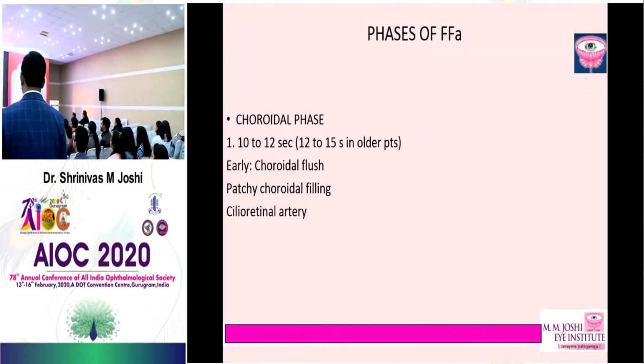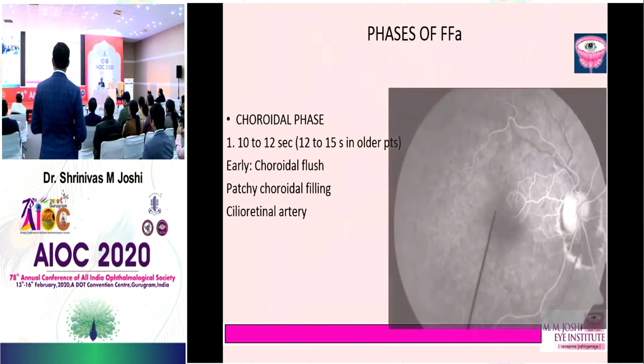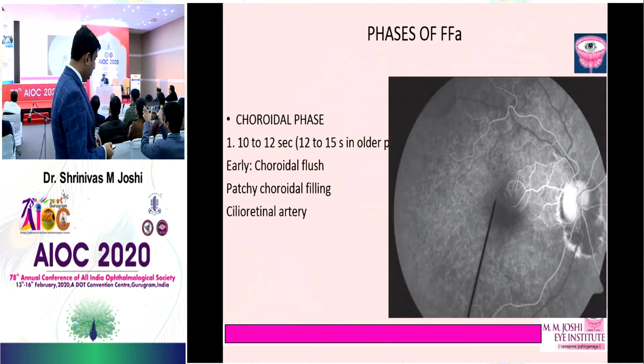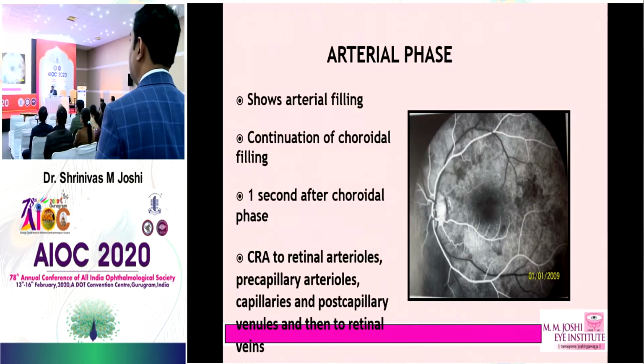So what are the phases? Choroidal phase, 10 to 12 seconds. You see the early choroidal flush, you see the patchy choroidal filling, and sometimes you also have, what is that? Cilioretinal artery. Coming to the next, you have the arterial phase.